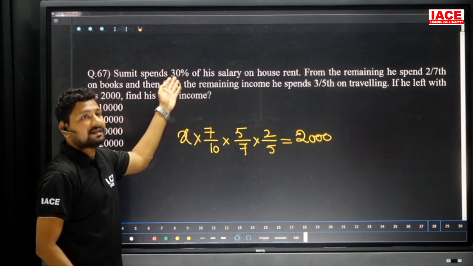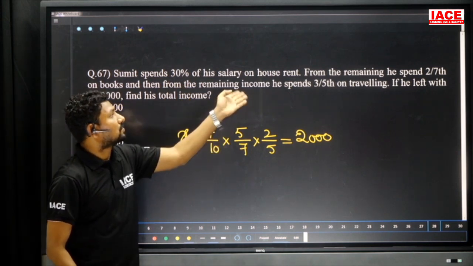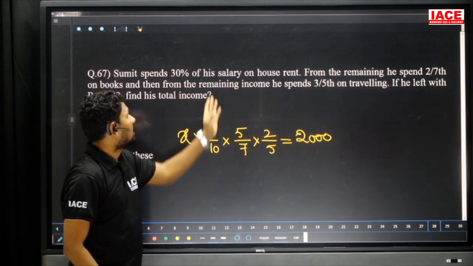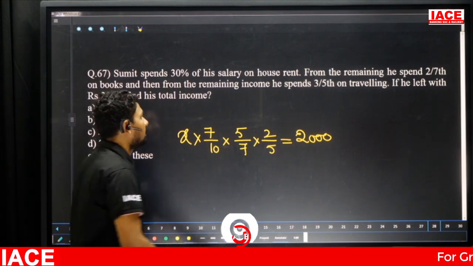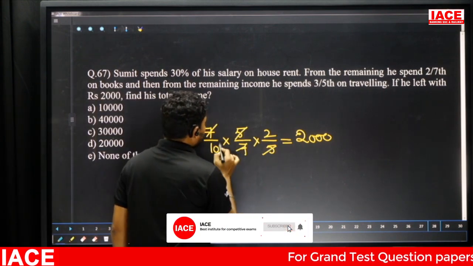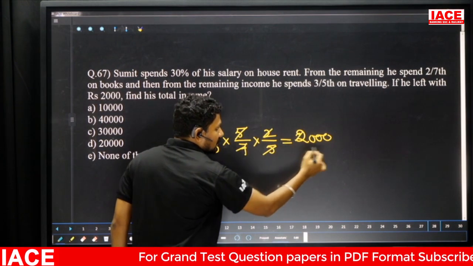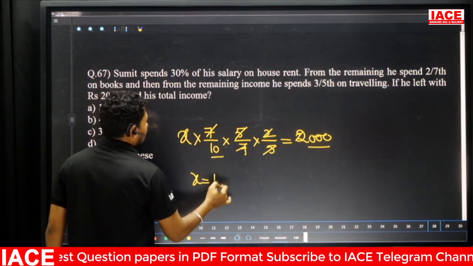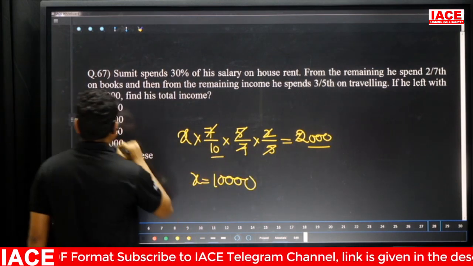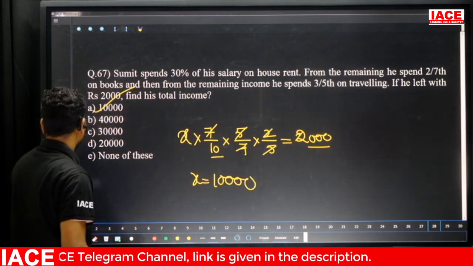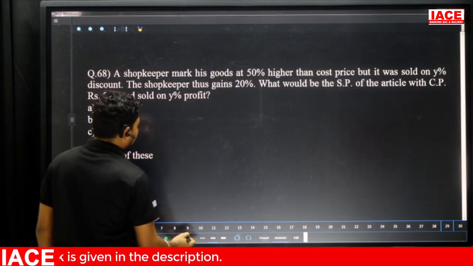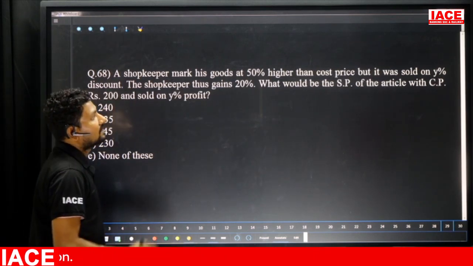So 30% is gone means 70% is 7 by 10. 2 by 7th gone means remaining 5 by 7. And 3 by 5th gone means remaining is 2 by 5. Cancel the values to get the answer. Here 2 will be cancelled. 1000 into 10 is equal to 10,000. That means his income is how many rupees? 10,000, option A.